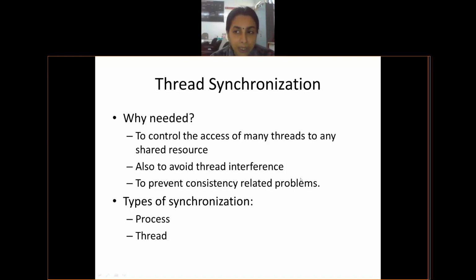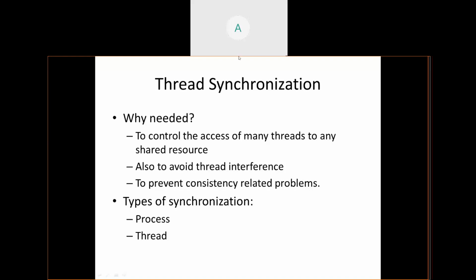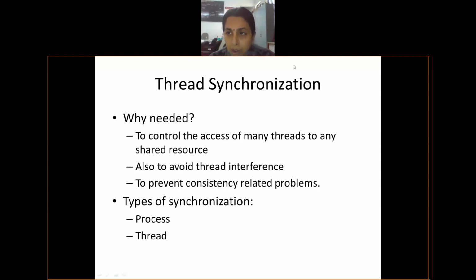Okay. Any other? I have a chat over here. Let me read that. Aditi has mentioned it is for efficient use of processor. Any other people want to convey in a simpler way why synchronization is required?